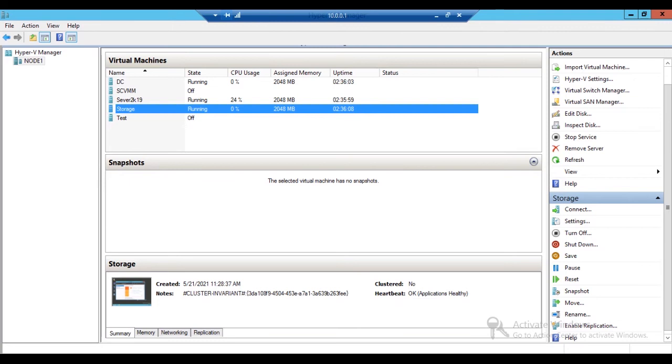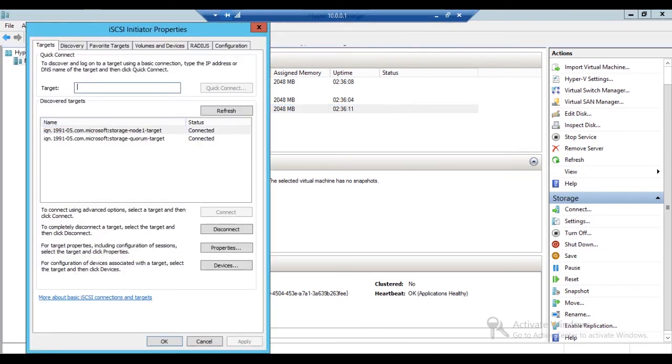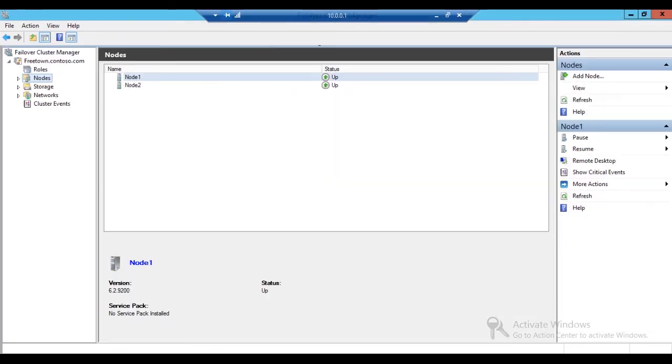We will show you that this is node 1 and it is also in the high availability failover cluster. Here also it is connected with the iSCSI initiator, node 1, and you can see that its target node is node 1, and the shareable quorum disk is configured with this iSCSI initiator. We have also configured this high availability in the form of a failover cluster. You can see freetown.contoso.com: contoso.com is the domain and Freetown is the failover cluster.